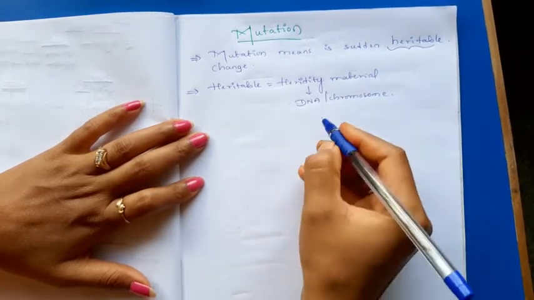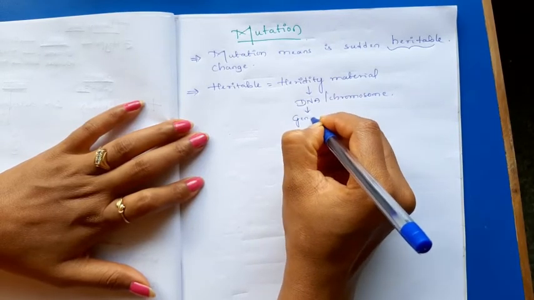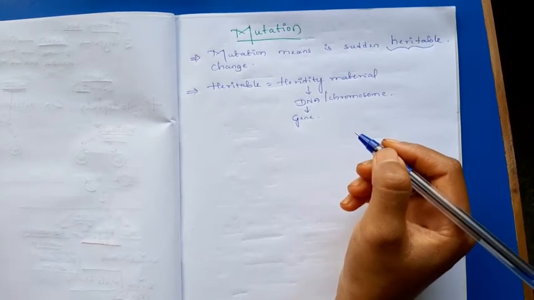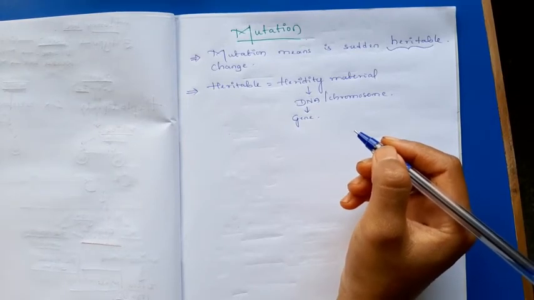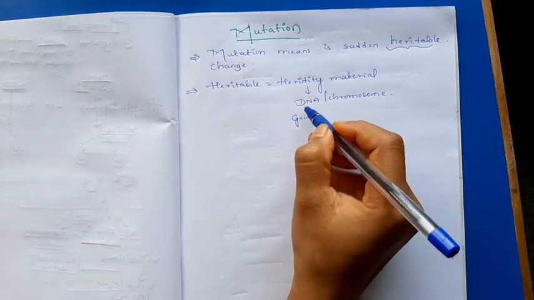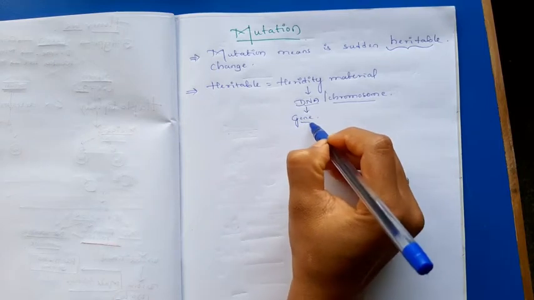The part of the DNA is gene. Any change in the heredity material. Okay. The heredity material is DNA, or we can say the chromosome. The part of the DNA is also known as gene. I can say that any changes occurring in the chromosome, gene and the DNA is known as a mutation.